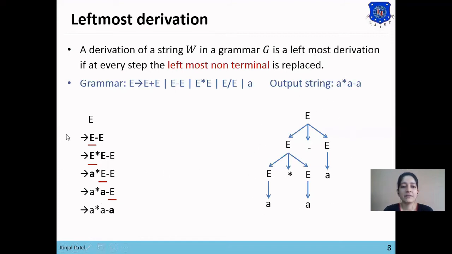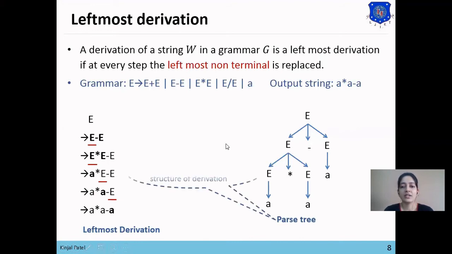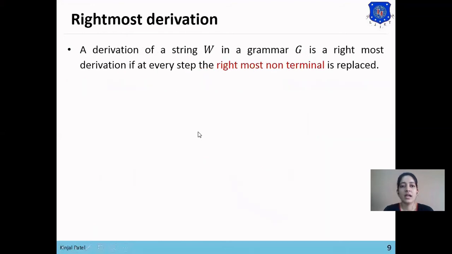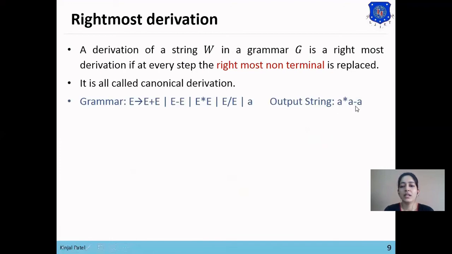So this is the leftmost derivation of our output string A star A minus A, and this is the parse tree for our string A star A minus A. A parse tree is just a representation structure of the derivation. Now next is rightmost derivation. Rightmost derivation means at each step the rightmost non-terminal is replaced. So we'll take the same example and derive the string A star A minus A